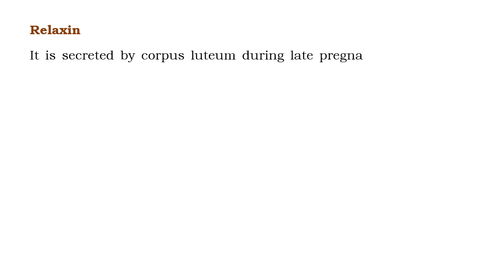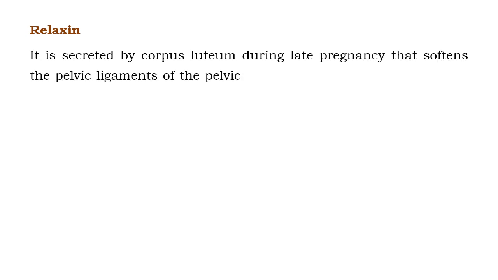Relaxin. It is a hormone secreted by corpus luteum during late pregnancy that softens the pelvic ligament of pelvic girdle at the time of childbirth for easy labor.